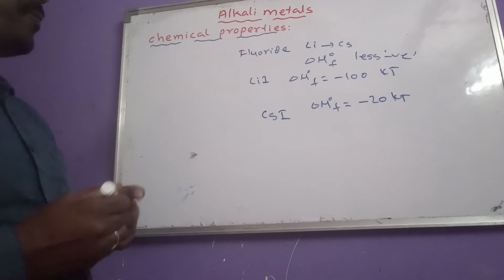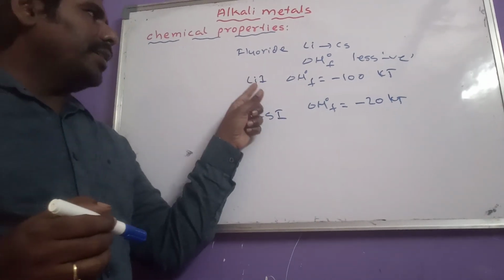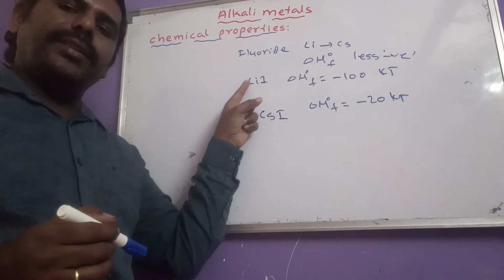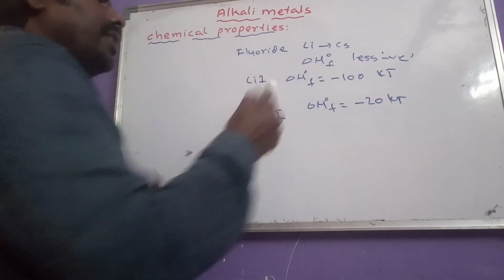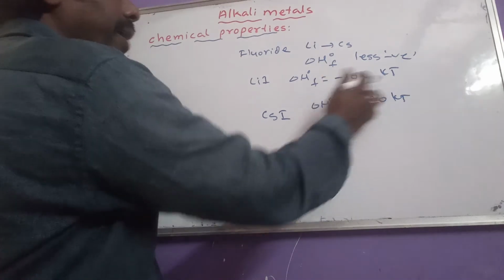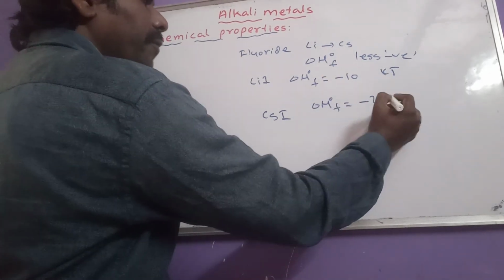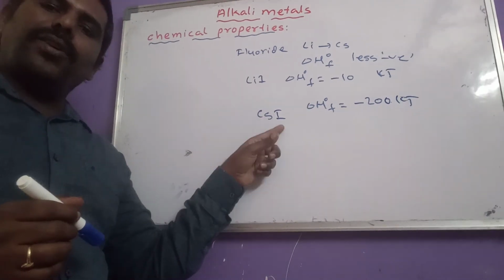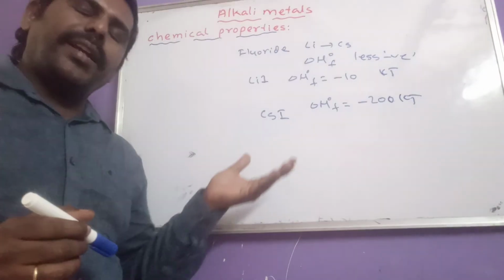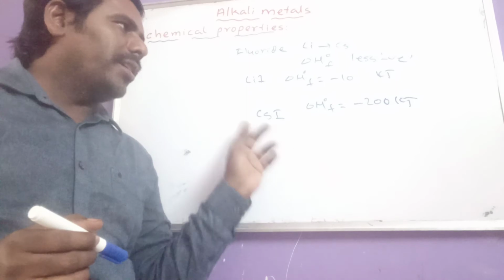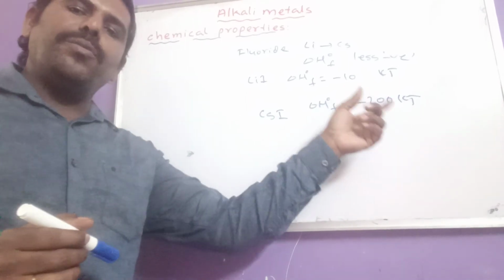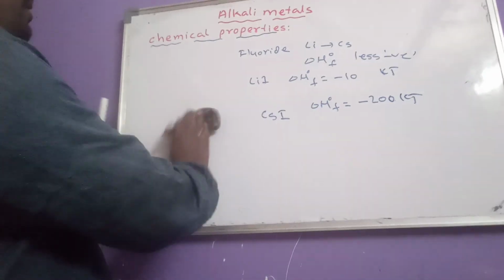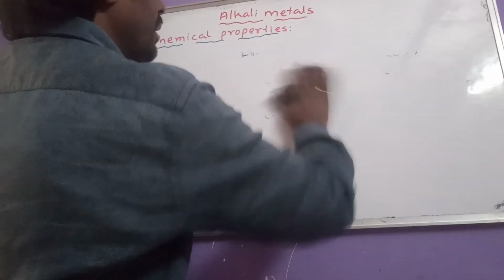Lithium iodide is not much stable, because lithium is smaller in size and iodine is larger in size. That means this may take minus 10, but this will become minus 200, because cesium is larger, iodine is larger. That means larger cation stabilizes larger anion. So here delta H naught F is more negative. So this is regarding the halides of alkali metals.